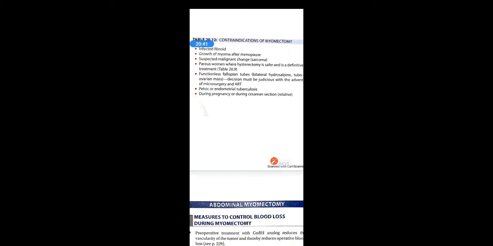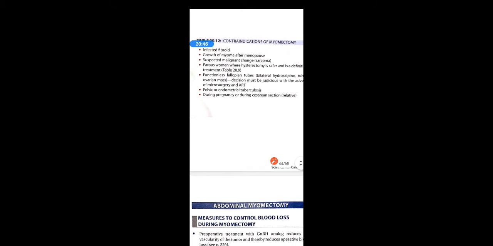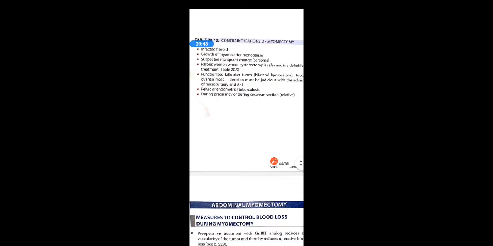During pregnancy or during cesarean section: if a woman is pregnant, then you are not supposed to go for myomectomy, and during cesarean section also it is not indicated.